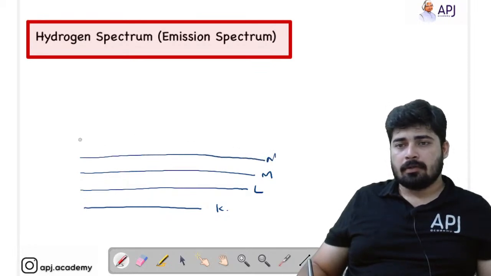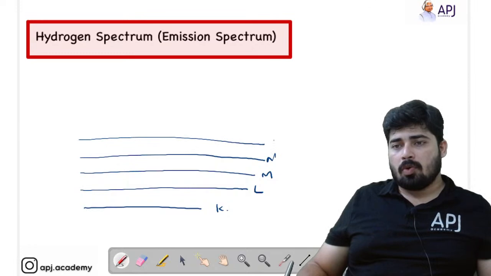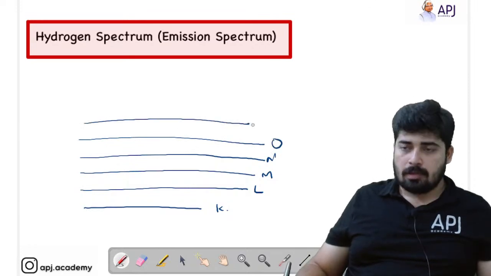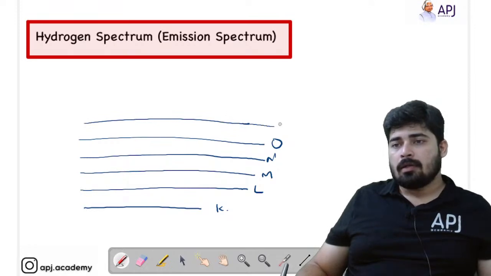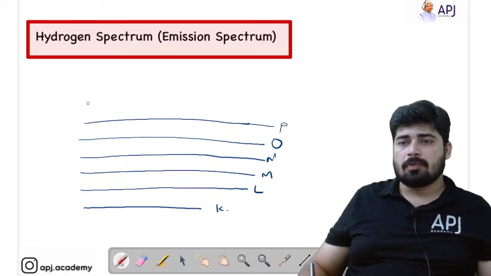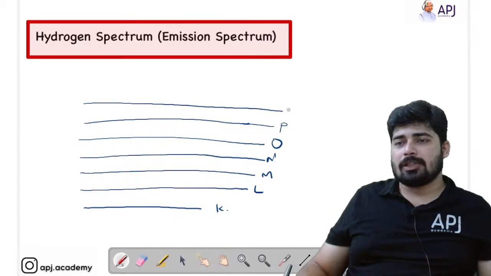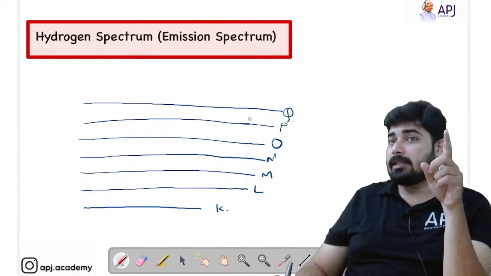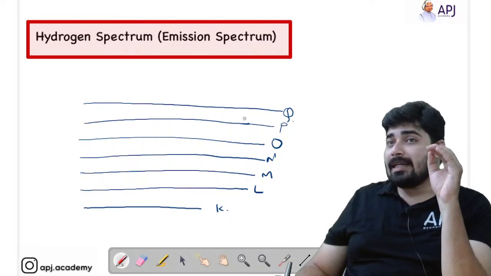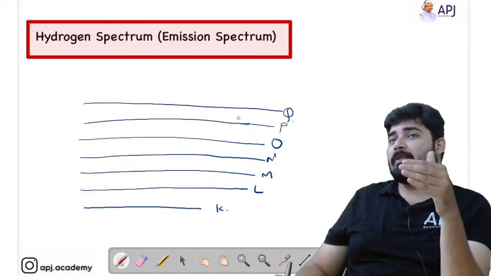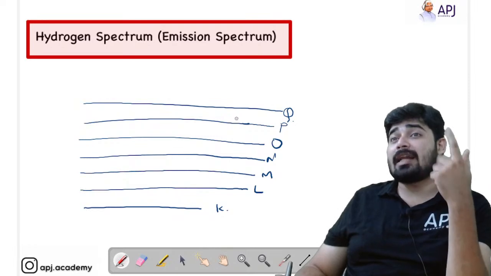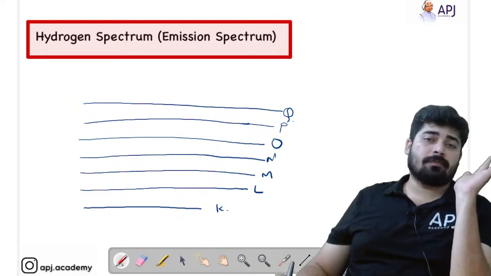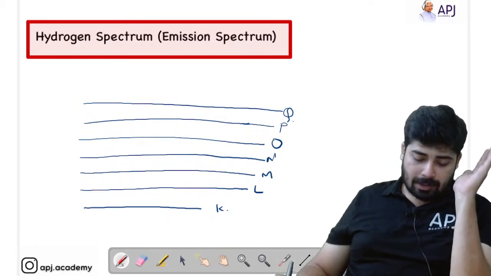So these are the 7 shells. We know that there are infinite shells present in each atom, but normally we only consider the valence shell, that means the shell in which the last electron is occupied.